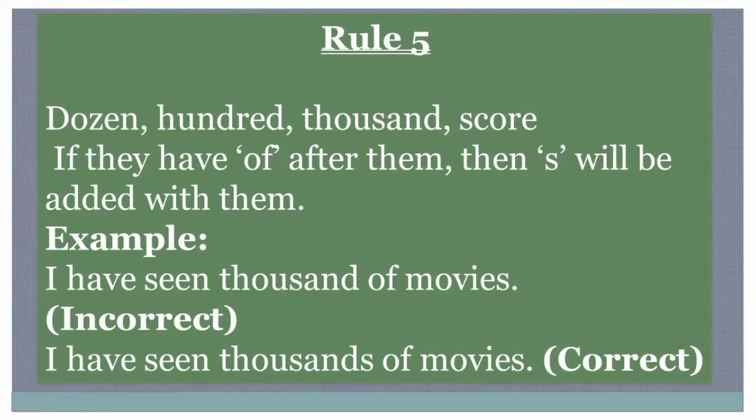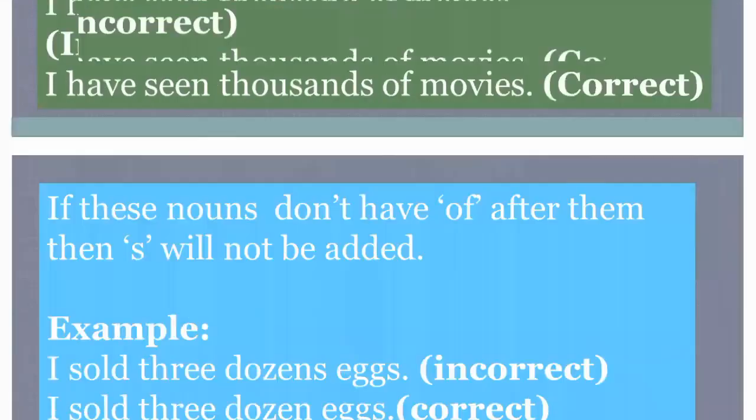When thousand is taking of with it, so we are bound to put s with thousands. I have seen thousands of movies. If, listen once again, if these nouns, dozen, hundred, thousand, score, take of after them, then s will be added with them. I have seen thousands of movies. This is the correct sentence.